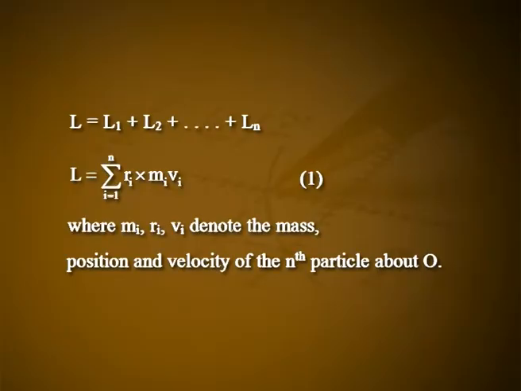Now, we look at the situation when not one but several particles are present. Let us consider an extended system of n particles. The total angular momentum of the system is defined as the vector sum of angular momentum of individual particles about the point O, the fixed reference point, that is L is equal to L1 plus L2 plus etc. plus Ln. L is equal to summation i from 1 to n, Ri cross Mi Vi, let it be equation number 1, where Mi, Ri, Vi denote the mass, position and velocity of the ith particle about O.